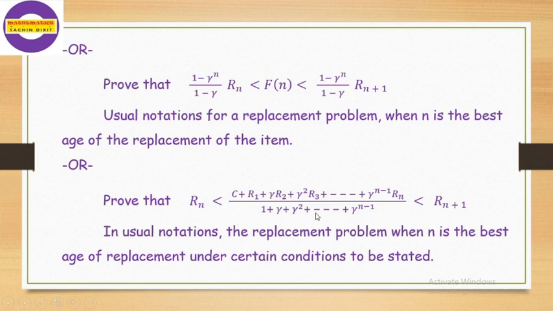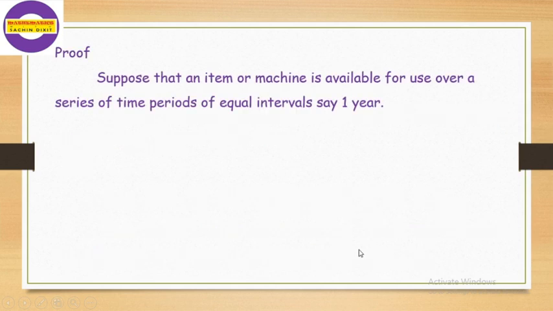These are the four formats of this replacement policy, but they are equal. In the question they may look like different terms, but they are all the same, and we prove this in the proof of this theorem or this replacement policy. Proof.